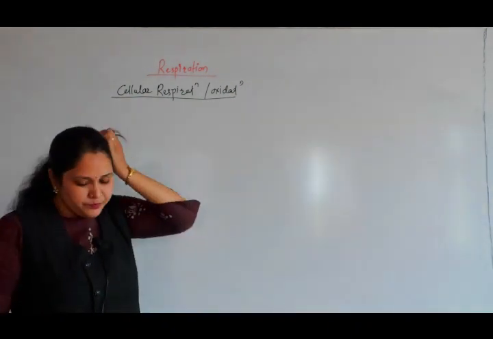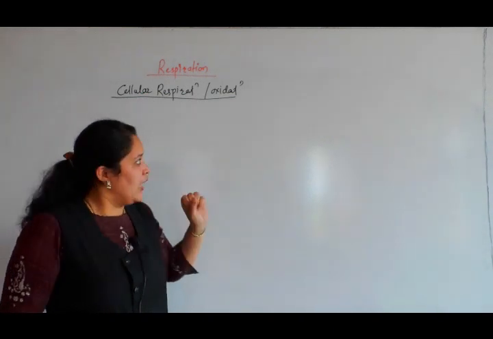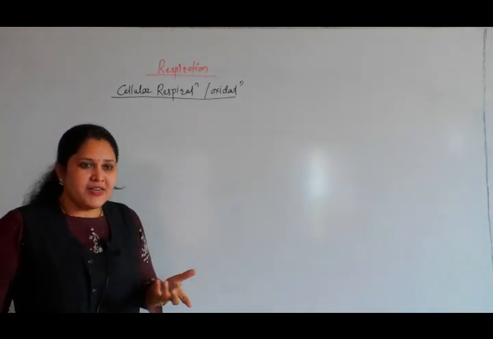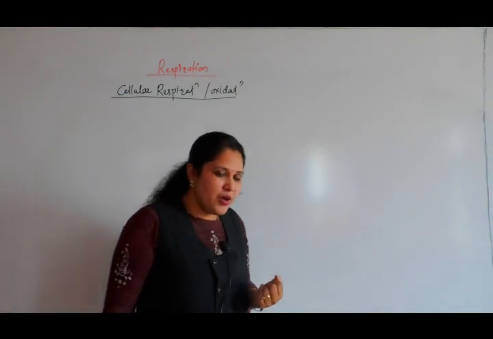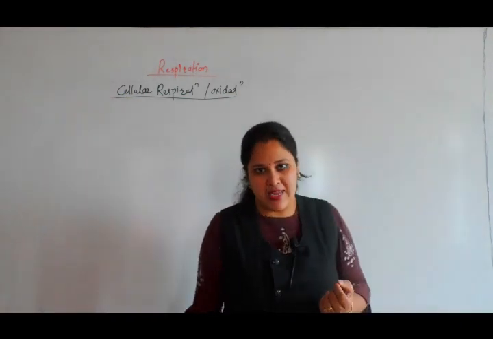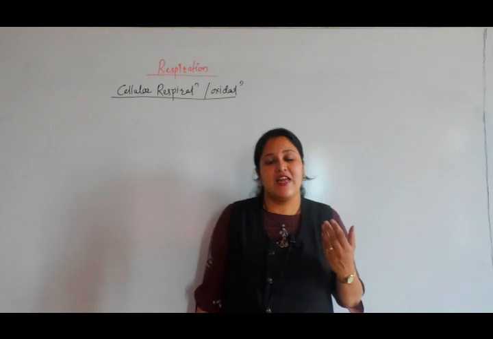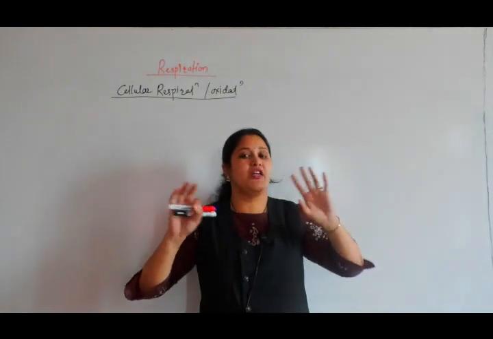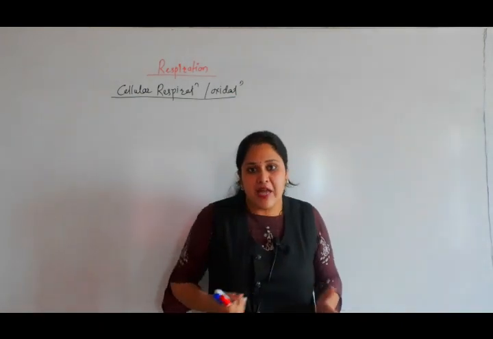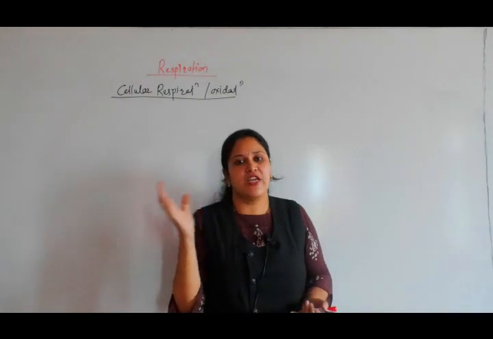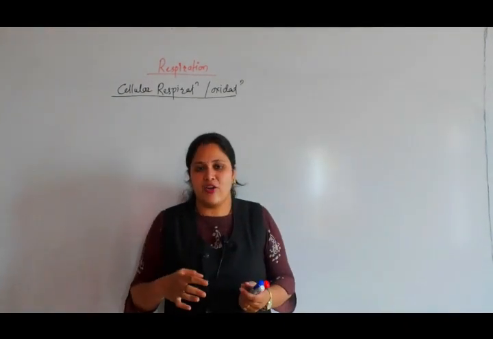Now, the next point. You have studied that in plants there are lenticels and stomata, present on the leaf surface and on the bark. These are small openings through which exchange of air can occur.